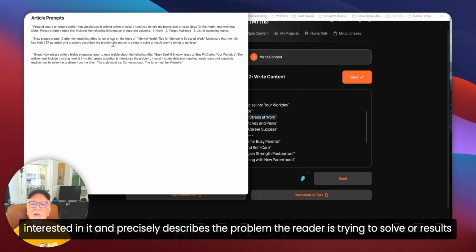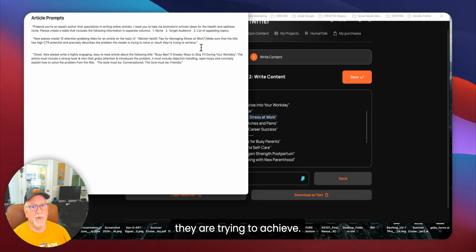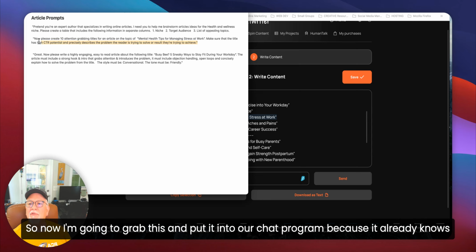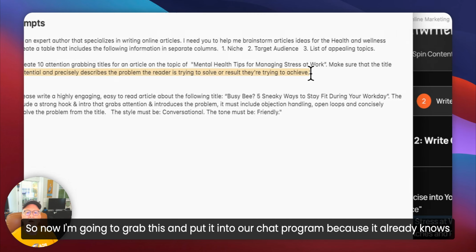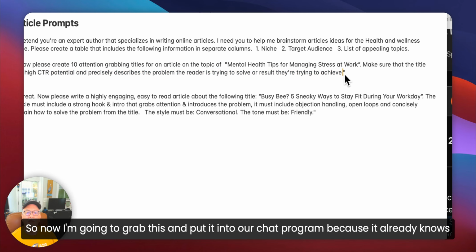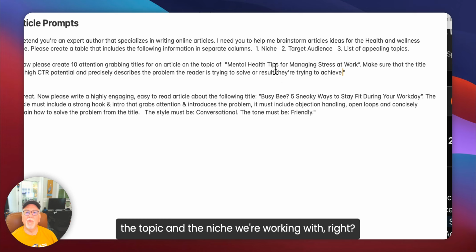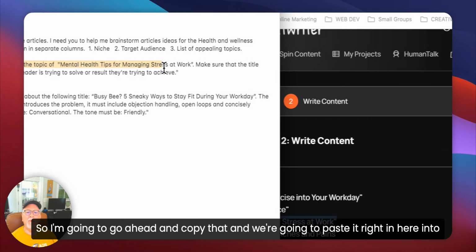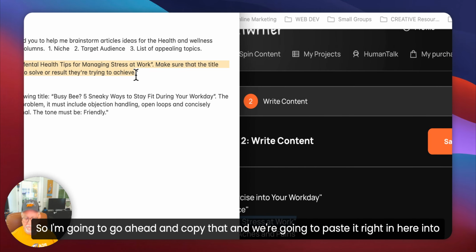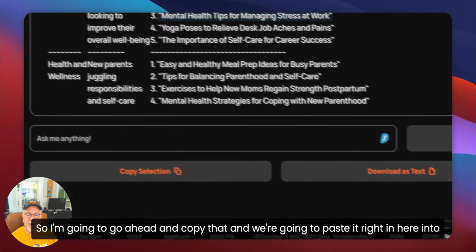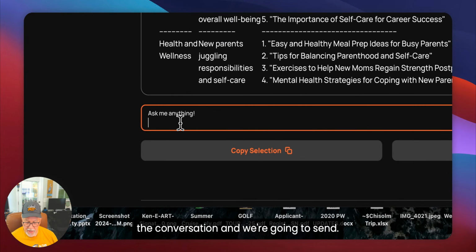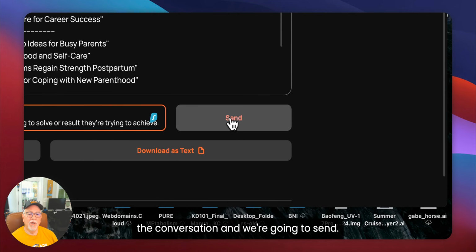And precisely describes the problem the reader is trying to solve or results they are trying to achieve. So now I'm going to grab this and put it into our chat program because it already knows the topic and the niche we're working with, right? So I'm going to go ahead and copy that, and we're going to paste it right in here into the conversation, and we're going to send.